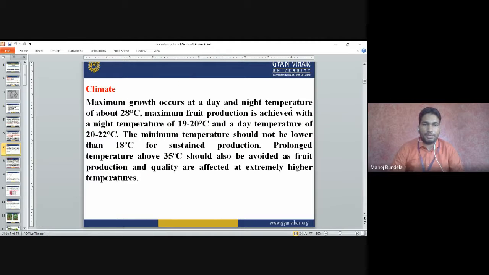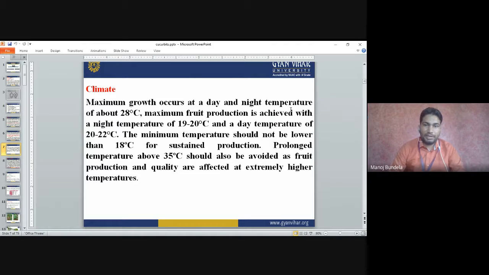Climate: the maximum growth occurs at a day and night temperature of about 28 degrees centigrade. The maximum fruit production is achieved with a night temperature of 19 to 20 degrees. For maximum growth, 28 degrees centigrade is required. If we want maximum fruit production, then the night temperature should be 19 to 20 degrees centigrade.